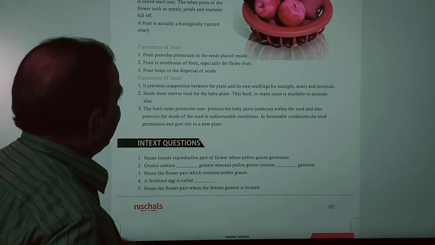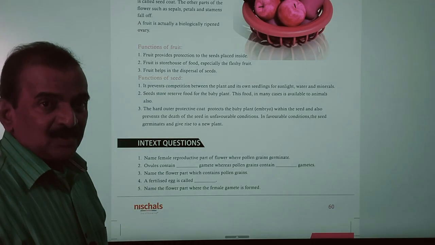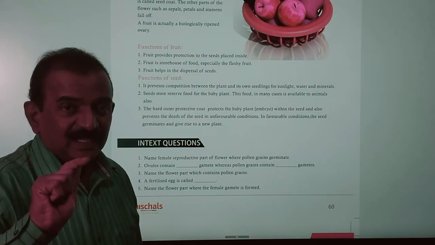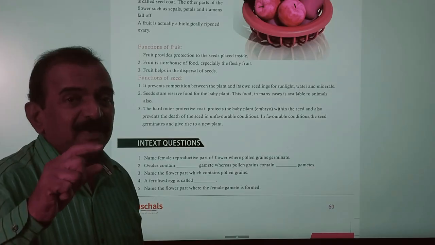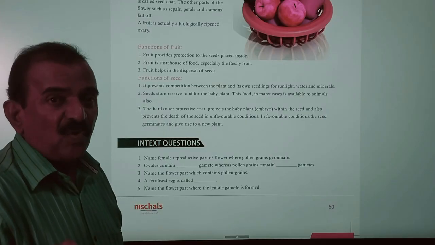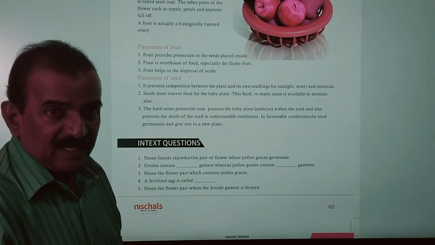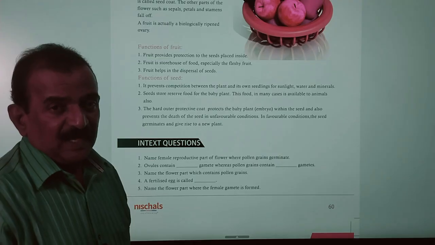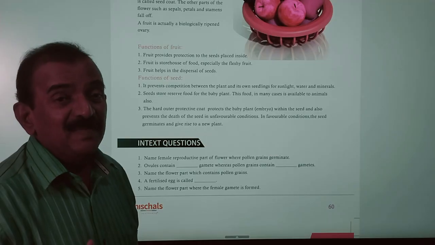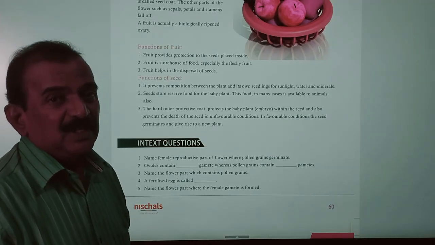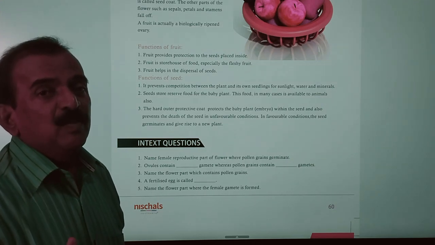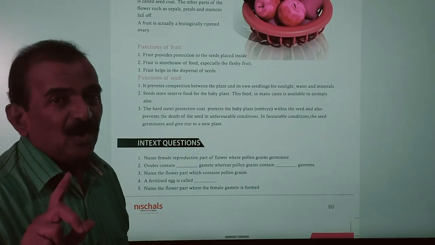Now you need to understand the functions of seed. A seed consists of an embryo, enclosed by a seed coat. Suppose a seed falls on the soil and gets water, it develops into a small plant. Germination takes place, and you see it producing a small root and also a plumule. The plumule develops into the shoot system, and the radicle develops into the root system.